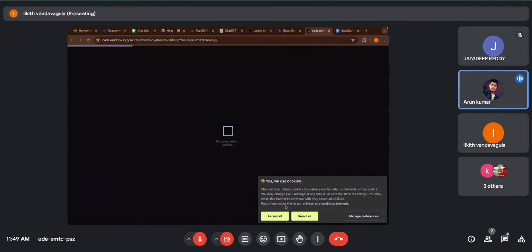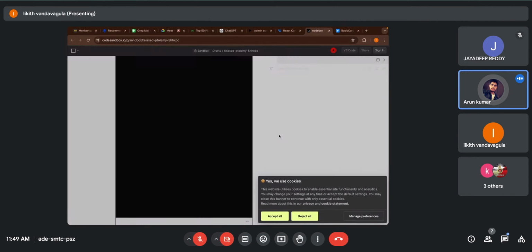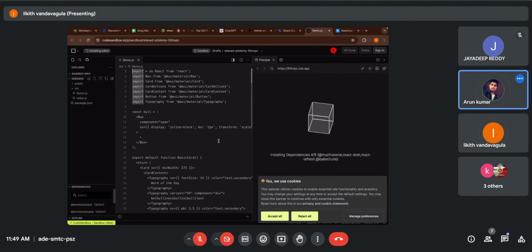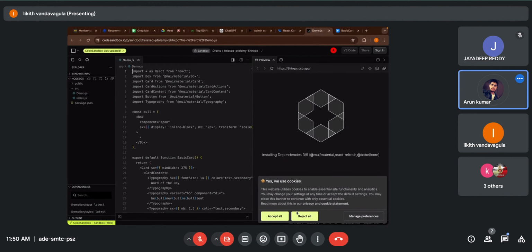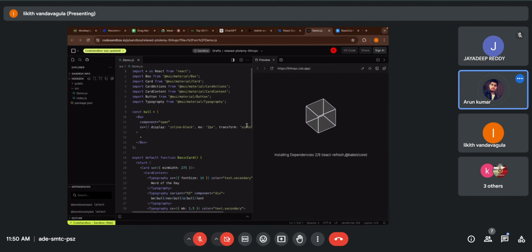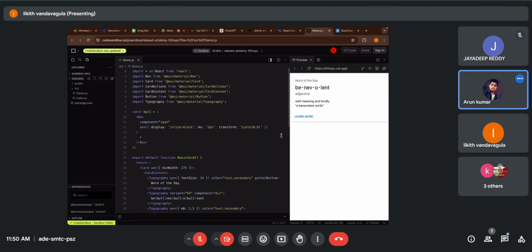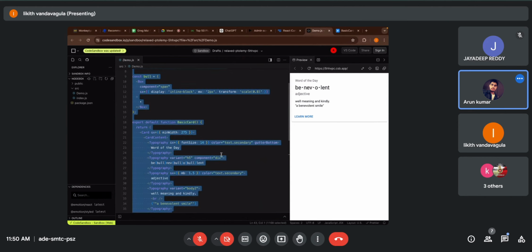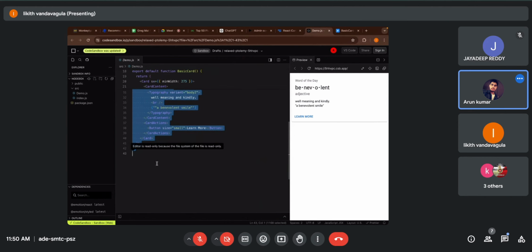Now, is your local admin dashboard server running? No. Okay. Now remove all the code and paste your code here. Oh, you can't edit, I guess.